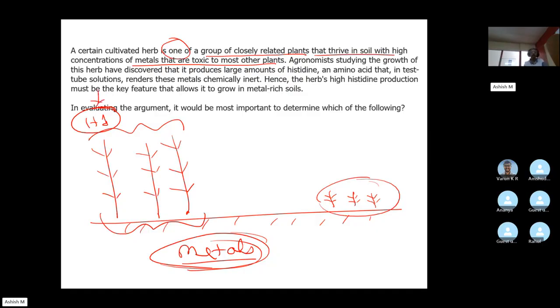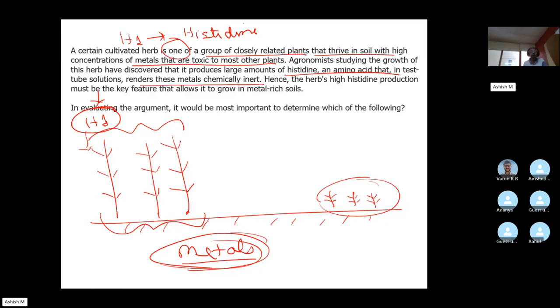Agronomists are studying the growth of this herb. What have they discovered? That this herb produces large amounts of histidine, an amino acid, and histidine renders these metals chemically inert.